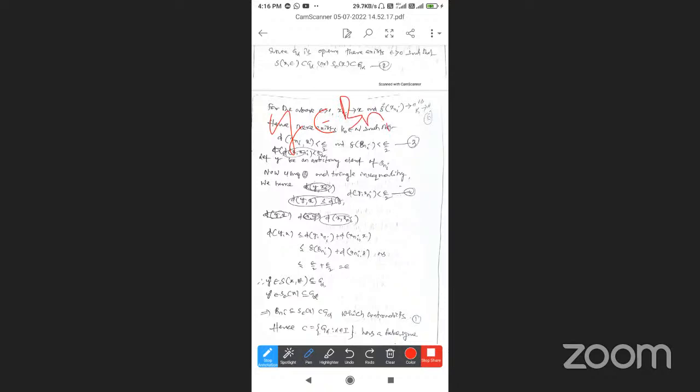Now using the triangular inequality, d of y comma x is less than or equal to d of y comma x_n_i plus d of x_n_i comma x.